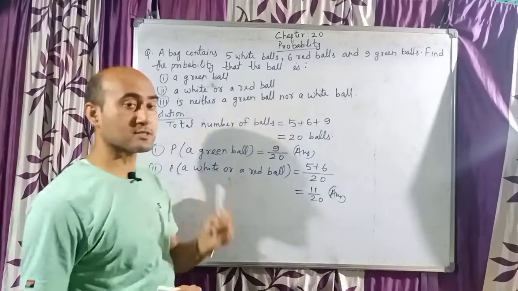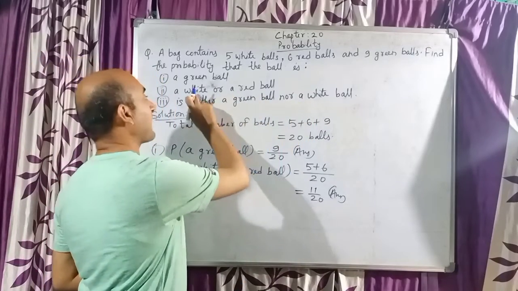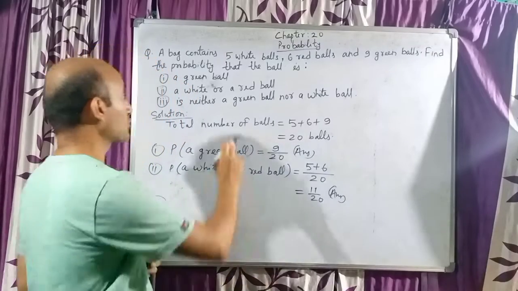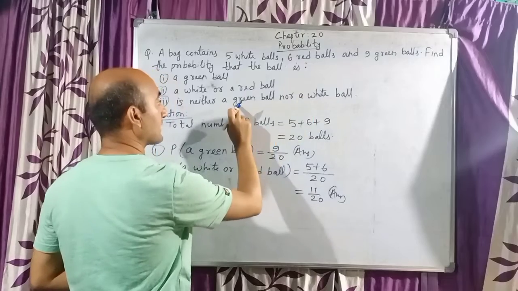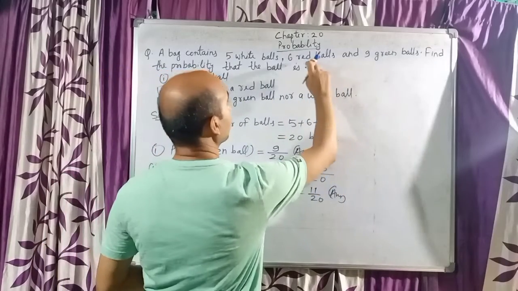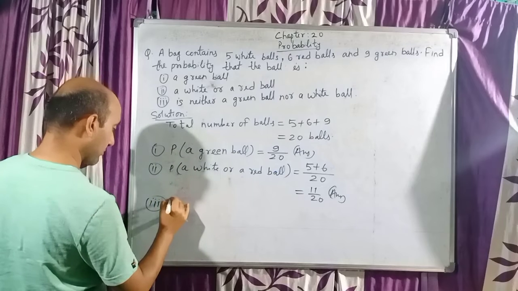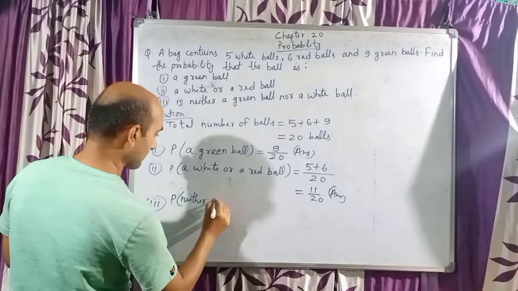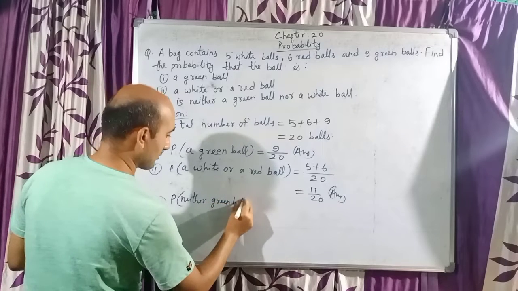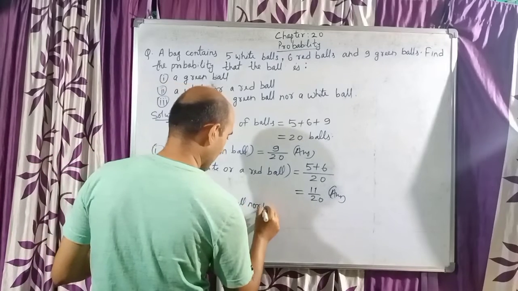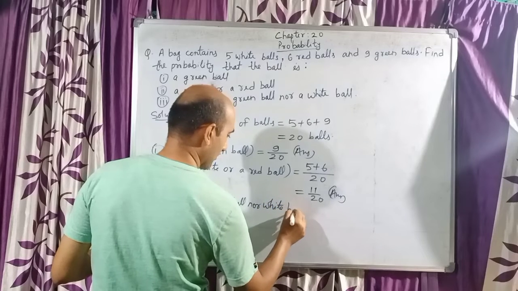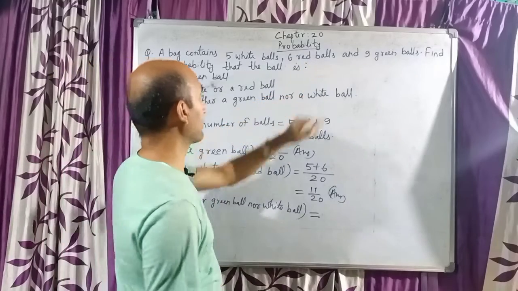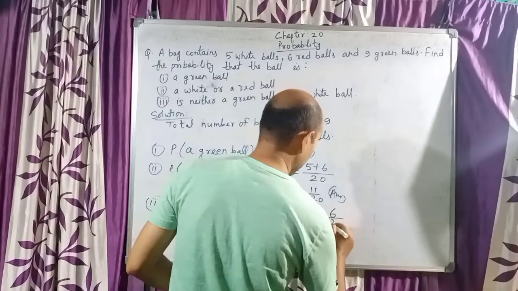Now neither nor means don't take both of them. Either or means take both of them, but neither nor means don't take both of them. So don't take green and white. Neither nor, don't take green and white. That means we will take red. So first of all you can write P, neither green ball nor white ball. So when we don't take both of them, that means we are taking red ball. That means our answer will be 6 by 20.